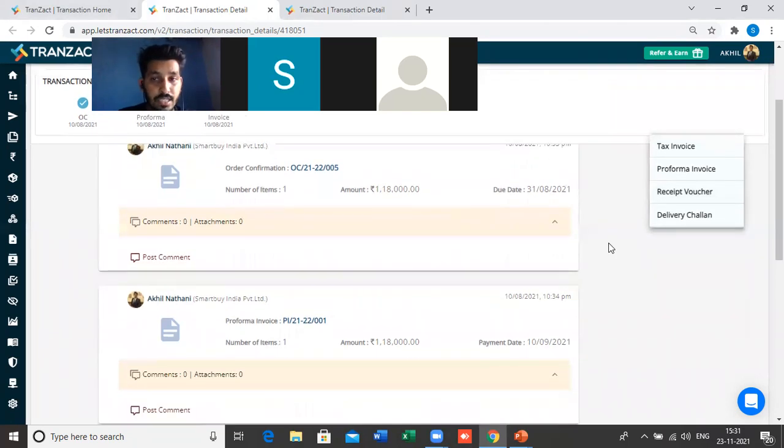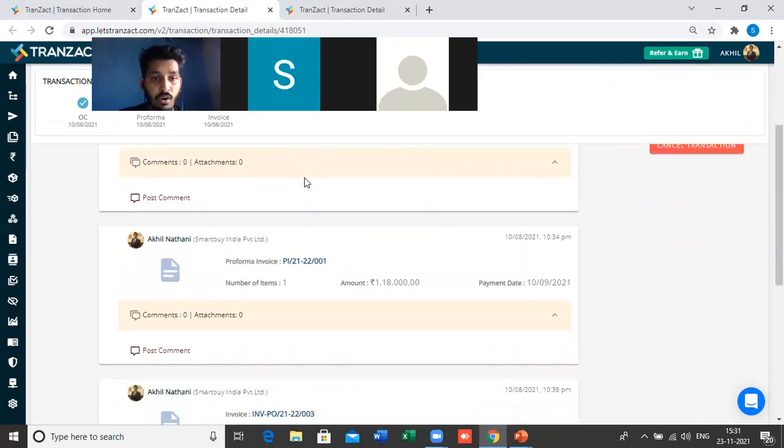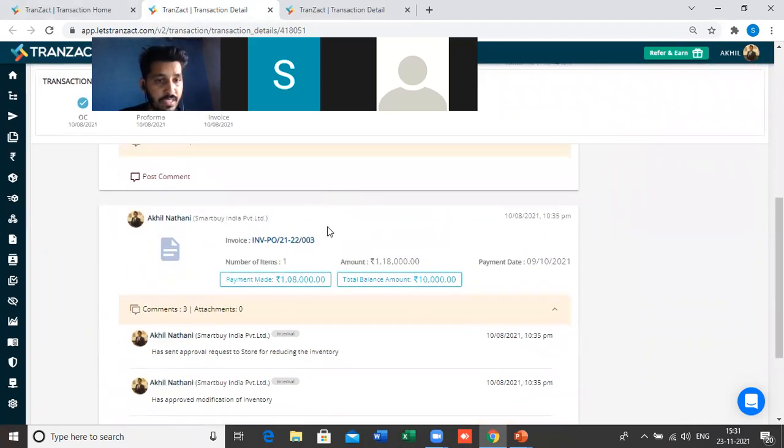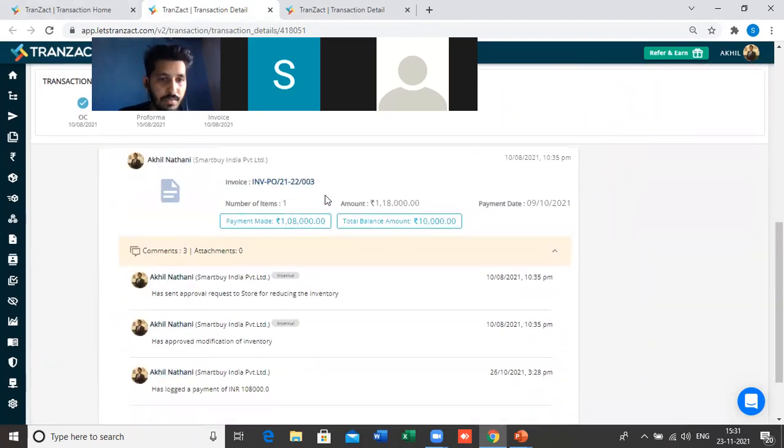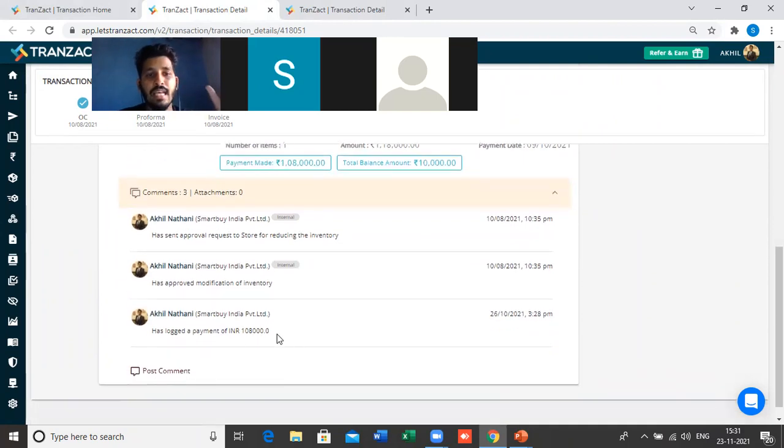So here in these transactions, I have created an order confirmation, a pro forma invoice, and the sales invoice. And against my sales invoice, the inventory will get reduced automatically, and I have logged the payment also. Once you create the invoice, you will see the receivable in the payment section, and you can log the payment from that. So all these things can be done.